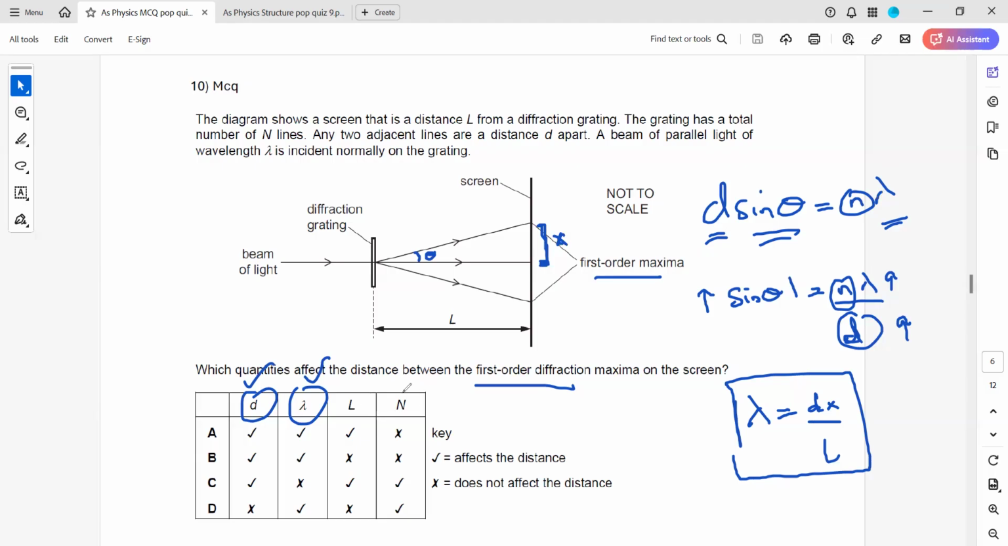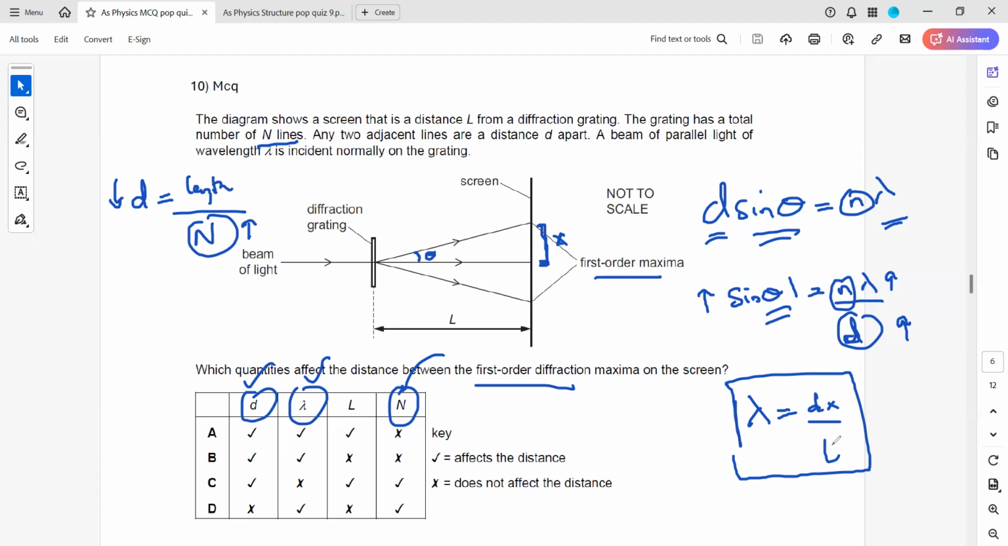Now the next one, what about n? What is n? N is the number of lines the grating has in total, and how do we get the value for d? d is the total length of the grating divided by the number of lines. That's how we work out d. So if the value of n increases or decreases, the d will change, and if the d changes, the angle will also change. So it means the value of n is also affecting the value of theta.